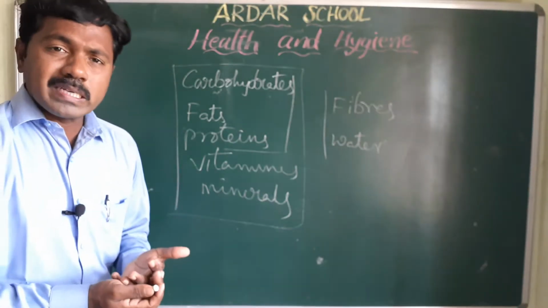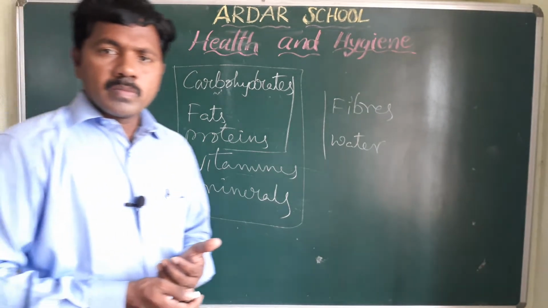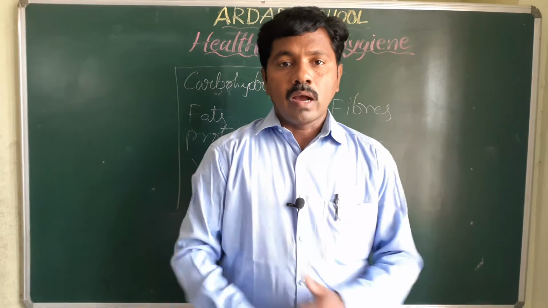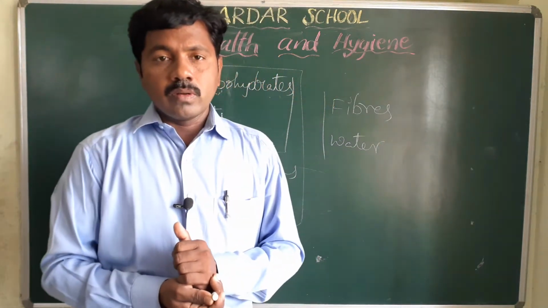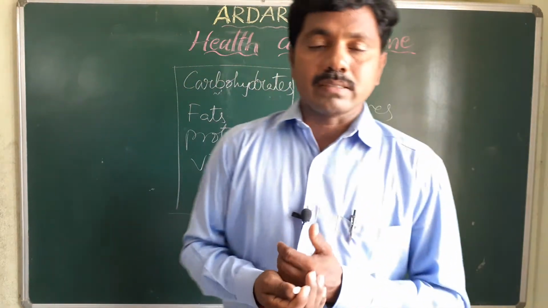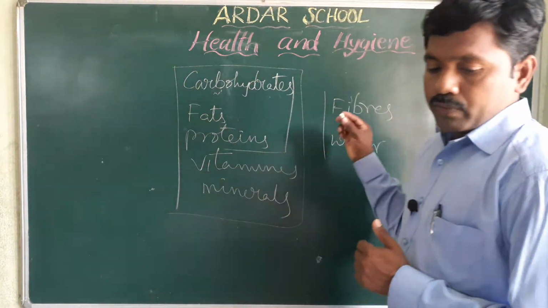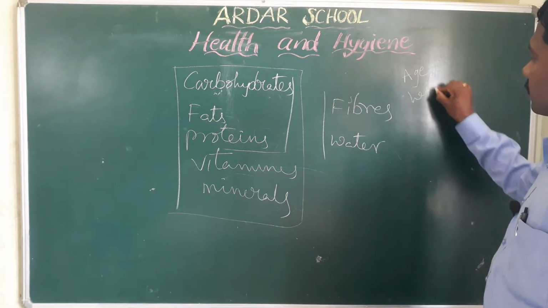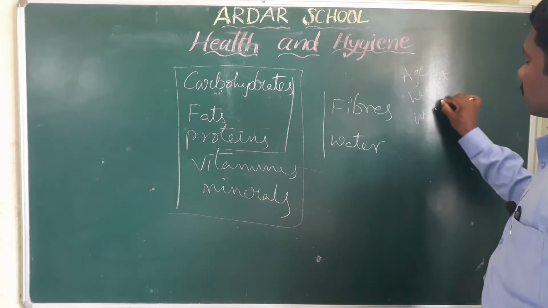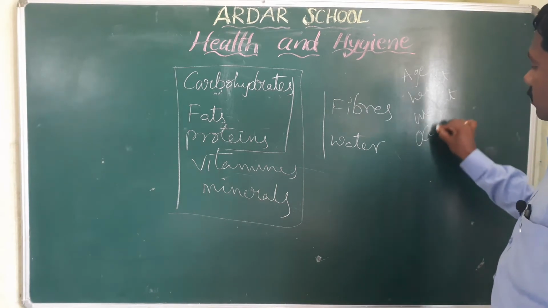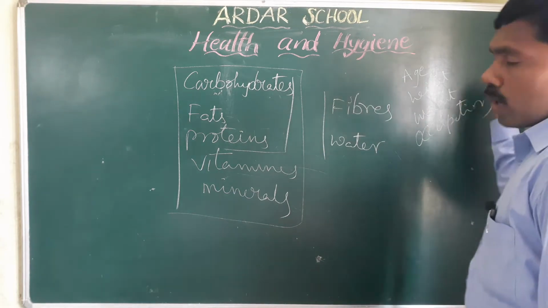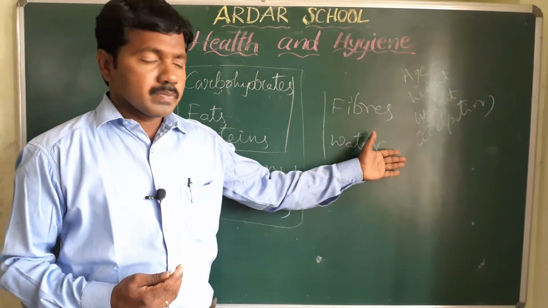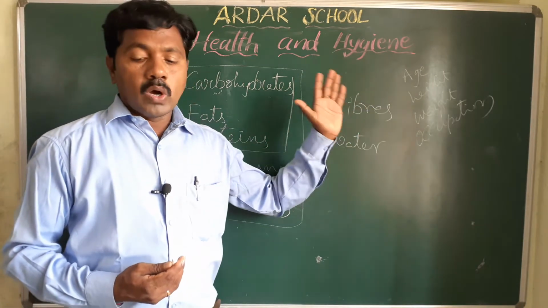That depends upon different factors. How much food you can take depends upon your age, height, weight. Okay children, these are the main factors. What are the main factors? Age, height, weight. Next, occupation, depending upon your work. So these are the main factors: age, height, weight, occupation.